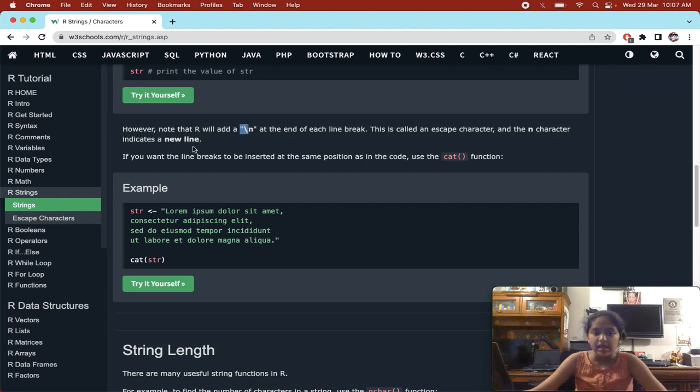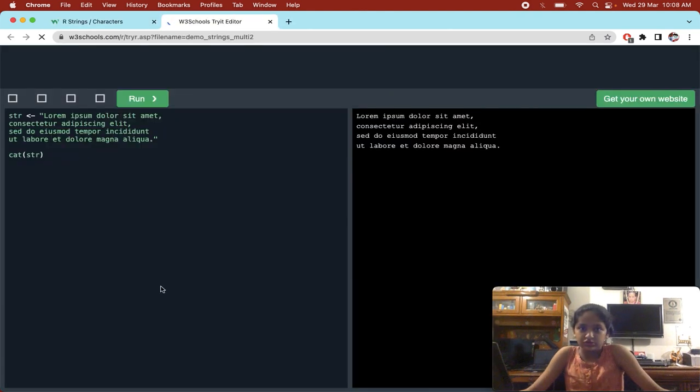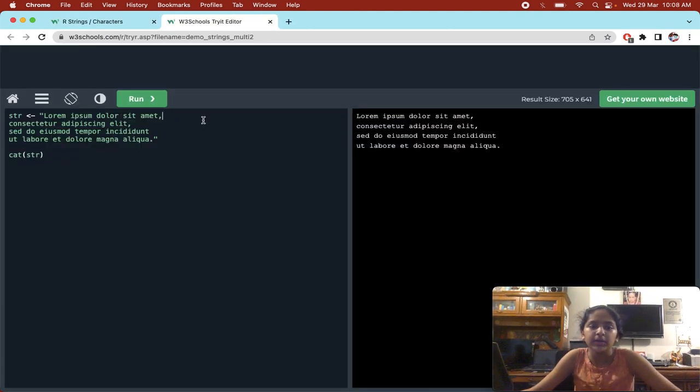However big the line is, it will get the whole thing. If you wanted the output just the way we have written it, you will use the cat function.